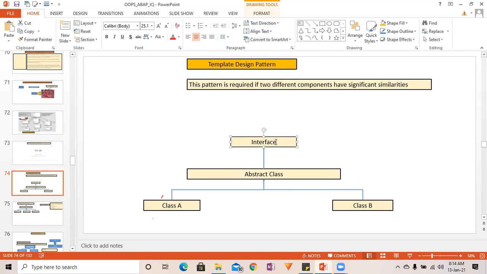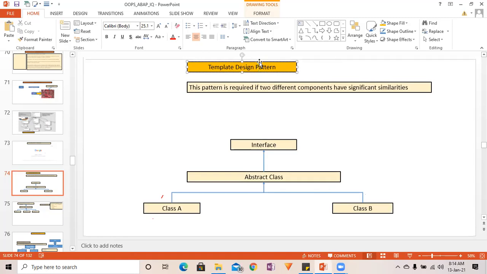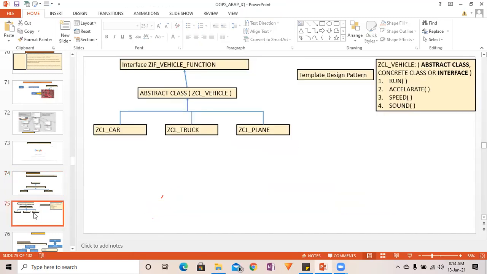We can put all the methods into the interface. That interface we can use inside the abstract class, right? And if some method really needs to be implemented, we will implement it in the abstract class, and that we can use over here in class A, class B. So in all ways it is possible. In a summarized way, for the template design pattern you are going to create a template where the reusable methods go into one place, either an abstract class or an interface, or using both. It all depends on you. All right, so that is the template design pattern. Here's some example of the template design pattern.